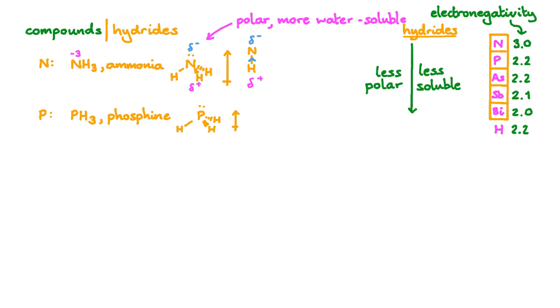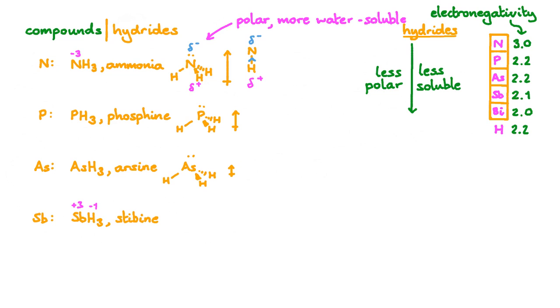The phosphorus in phosphine, PH3, also has a lone pair, providing a little bit of a dipole. But phosphorus and hydrogen have about the same electronegativity, so the phosphorus-hydrogen bonds are non-polar and don't contribute to the overall dipole. Like phosphine, arsine has a lone pair, but it's more diffuse, so the overall dipole is smaller.